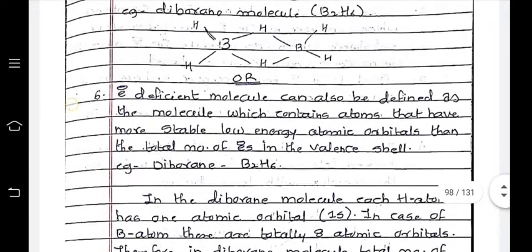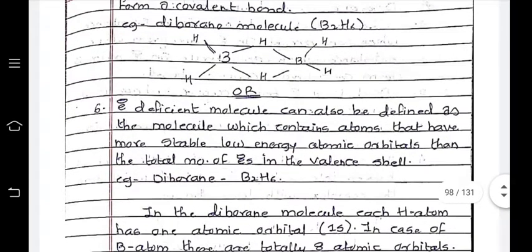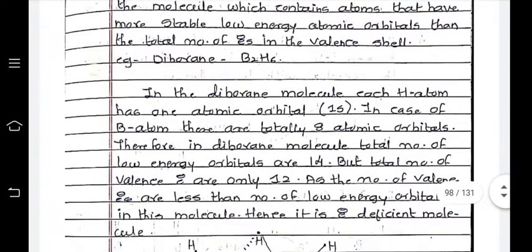So if you see the boron molecules, boron has 3 valence electrons in the outermost shell, and those 3 electrons are involved in the bonding, and here the bonding is of a special type. We see boron having 4 bonds, but actually boron has 3 bonds, and one extra, which is a special type of bond.